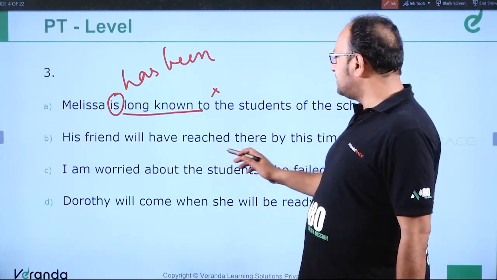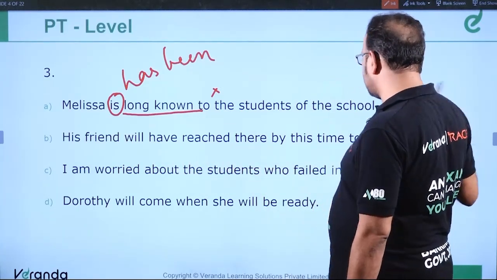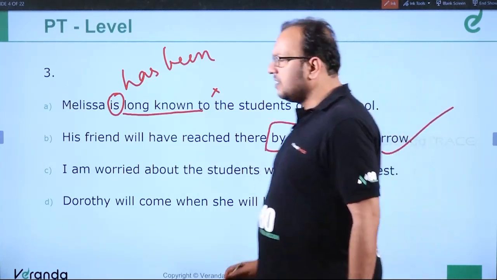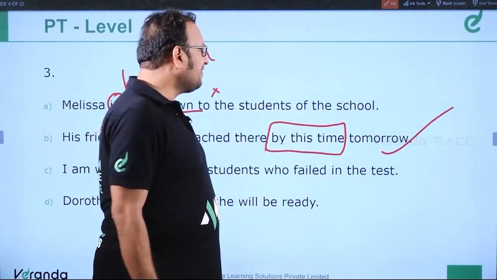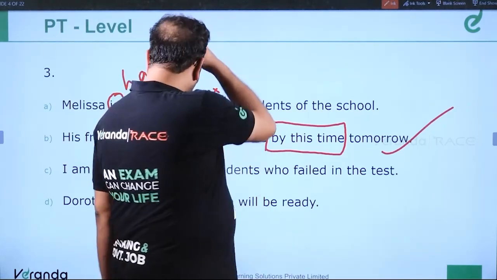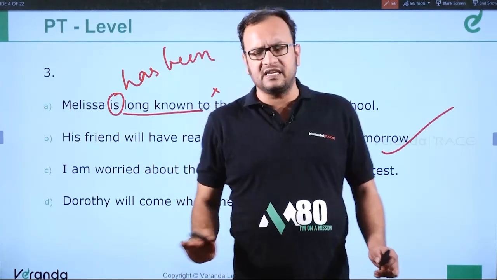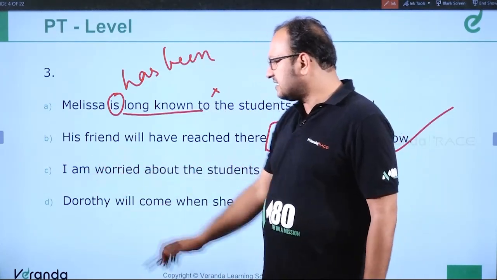His friend will have reached there by this time tomorrow. This is the correct answer, because by this time denotes the use of future perfect. So his friend will have reached there by this time tomorrow is the correct sentence. There is no error in it. Let us see the other sentences.